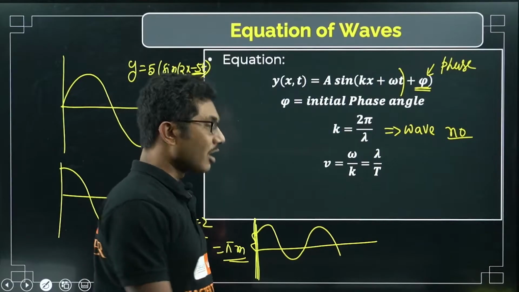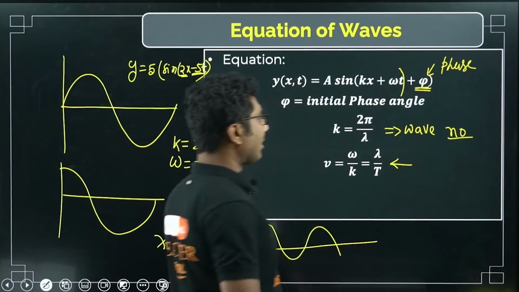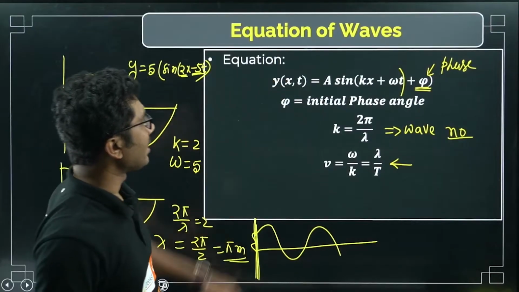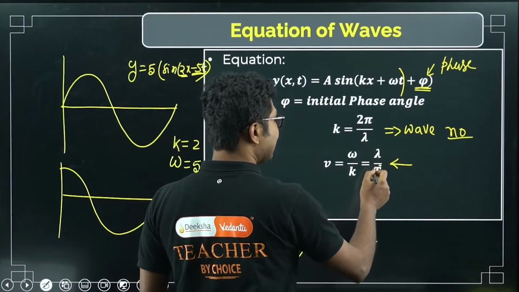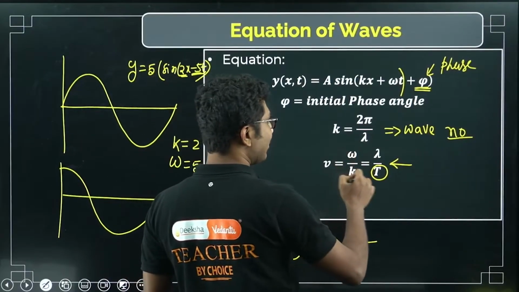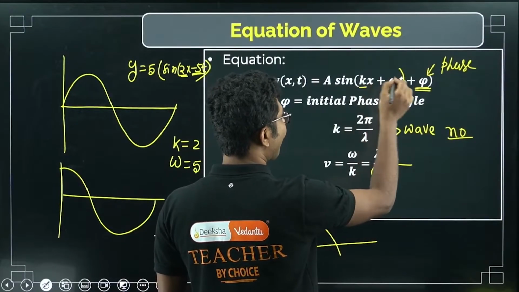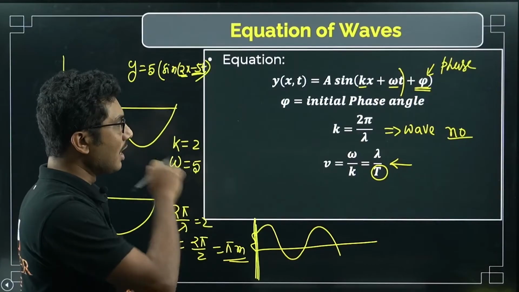Next is the velocity of the wave. This is very important. From the equation of the wave you can say the velocity is ω/k or λ/T, where T is the time period. Whichever formula you can remember. This is easy to remember because you get k from here and ω from here. So ω/k is the velocity of the wave.